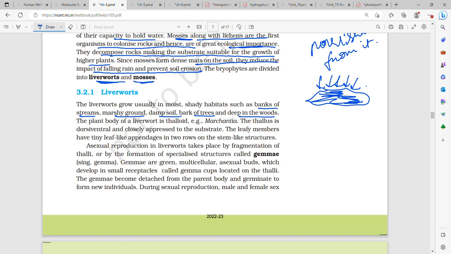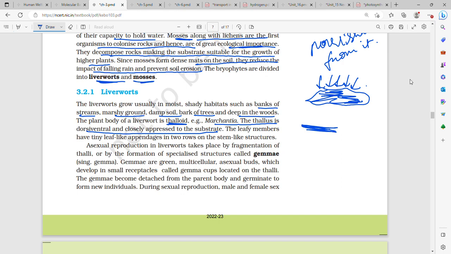So the liverworts grow usually in moist, shady habitats such as bank of stream, marshy ground, damp soil, bark of trees, and deep in the woods. Plant body of a liverwort is thalloid, that is simple. Example, Marchantia. Thallus is dorsiventral and closely appressed to the substrate. It is dorsiventral, flattened, and closely appressed to the substrate.